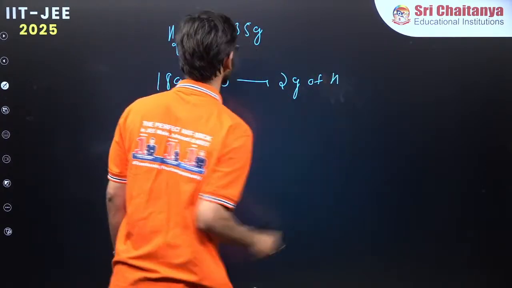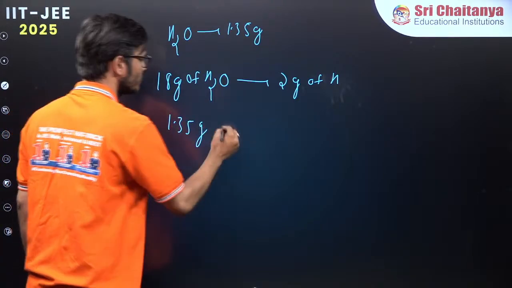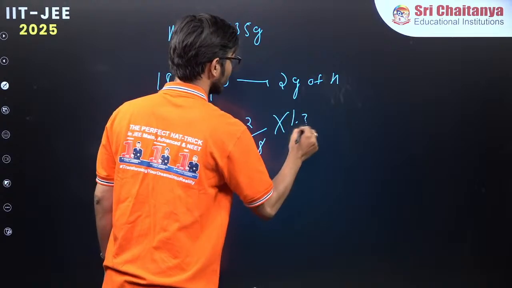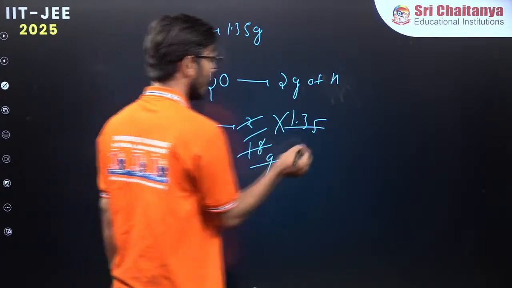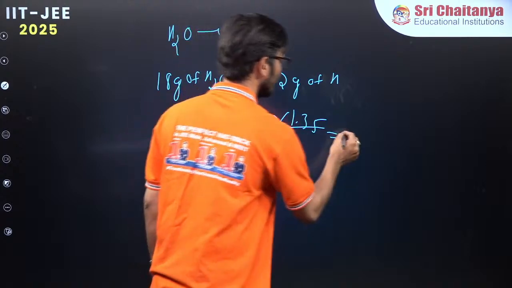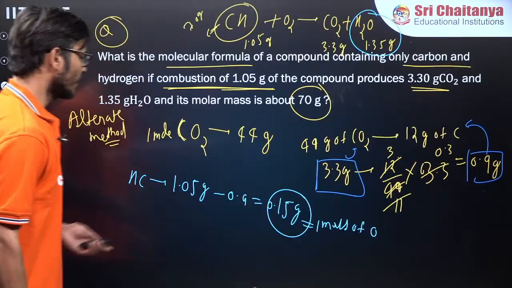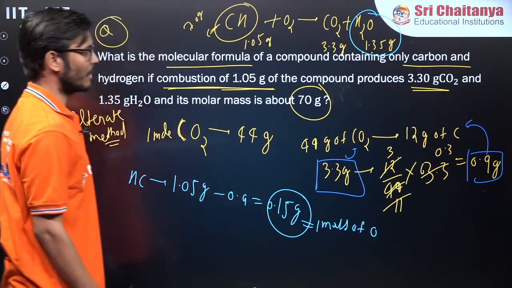So 1.35 grams will have how much? So this will be 2 by 18 into 1.35, isn't it? So 2, 9 and 9, how much? 15, right? So this will be 0.15. Or you can directly do it here because total mass is given 1.05. So this will be 0.15 gram.